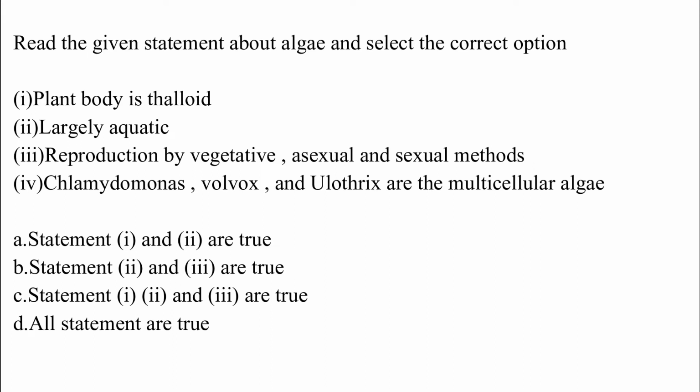Option A, statements I and II are true. Option B, statements II and III are true. Option C, statements I, II and III are true. Option D, all statements are true. The correct answer is option C, which is statements I, II and III are true.